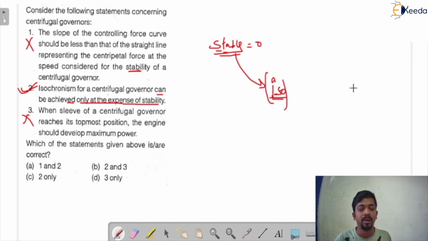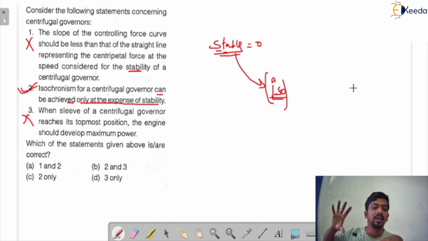Okay, but when the load on the engine increases, the sleeve will move in the downward direction and reach the bottommost position. This is the bottommost position and the speed of the governor is very low, so we need to open the throttle valve fully in order to supply fuel. So at the bottommost position of the sleeve, the throttle valve is fully open. But at the topmost position, the throttle valve is fully closed.